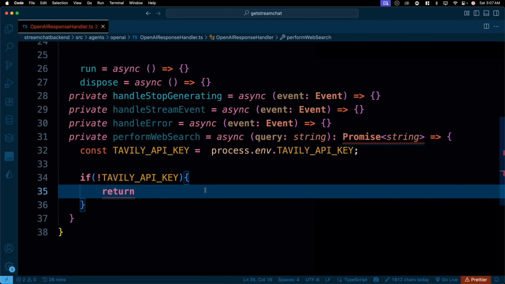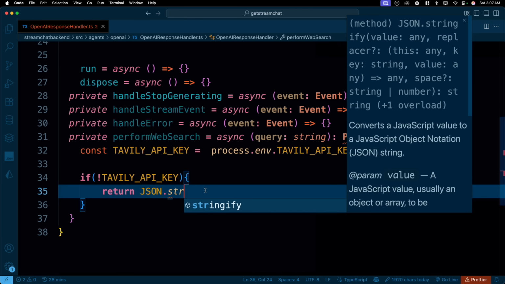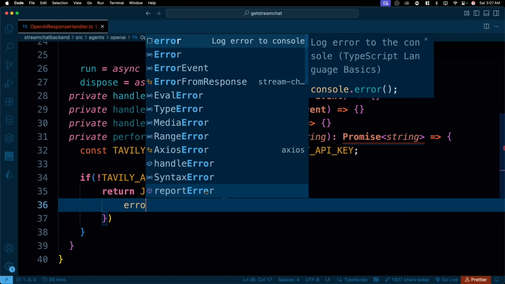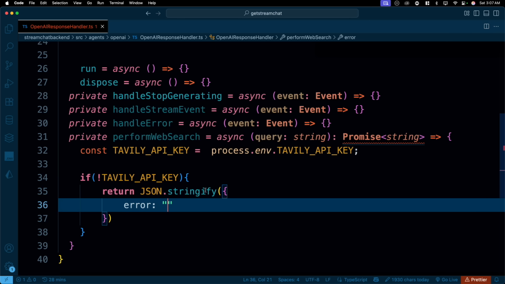So we'll return a JSON.stringify, and we are going to return this error that says web search is not available, for obvious reasons, API key not configured.